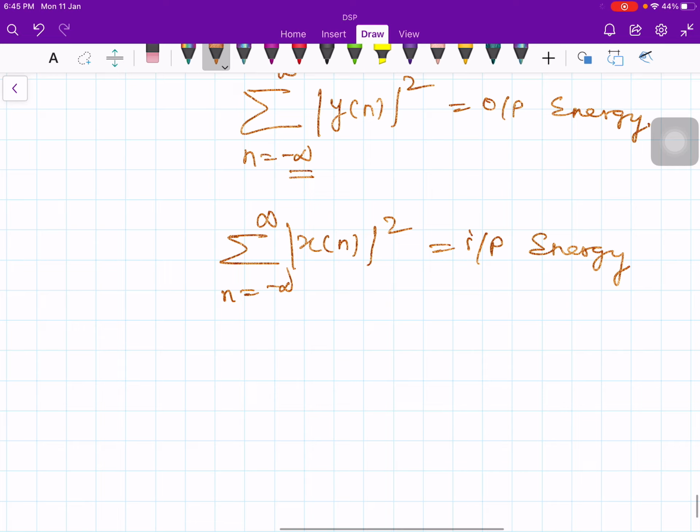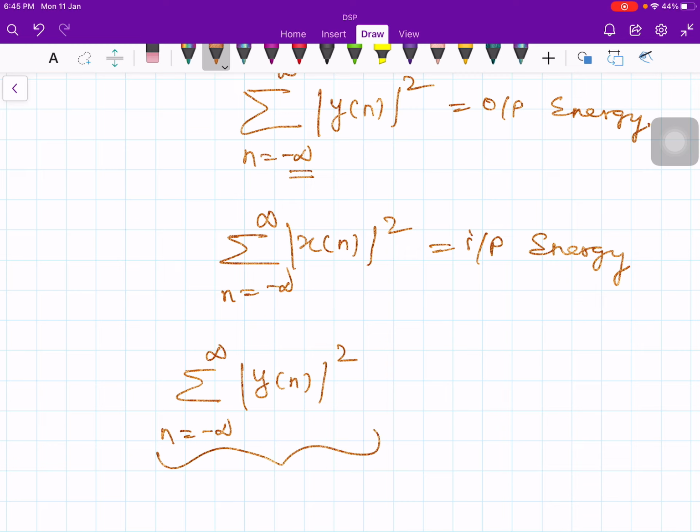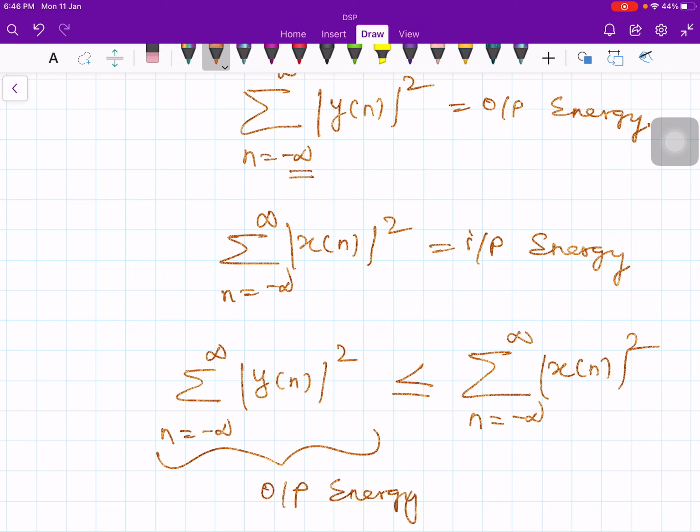Now the system is passive if the output energy, the sum of y of n squared, is less than or equal to the input energy, the sum of x of n squared. Okay, then you say the system is passive. In other words, the system cannot generate energy.